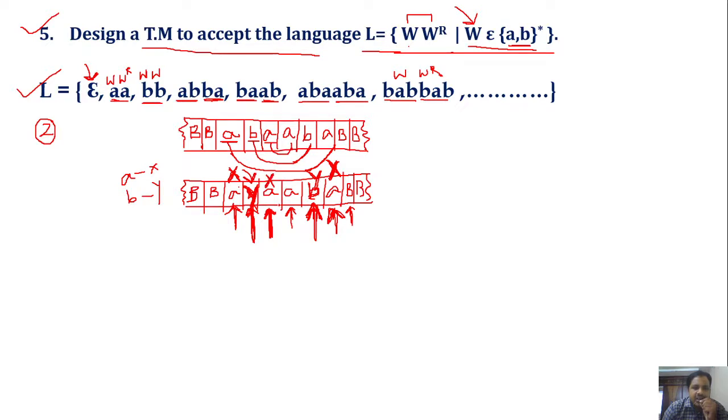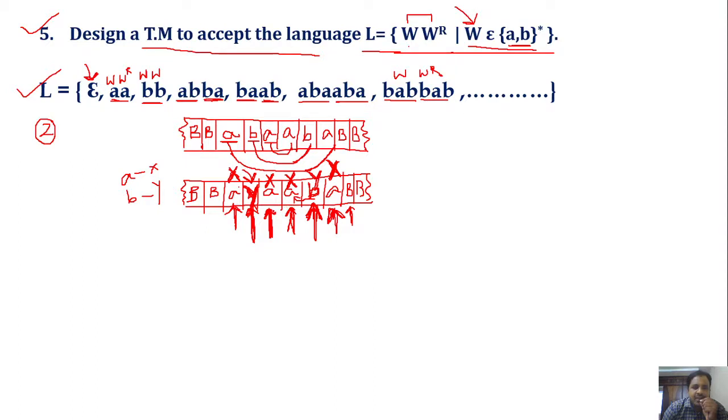Keep on moving the head towards right until we get either X or Y or B. So we got A, keep that as A. Next one is Y. The moment we get Y, keep that Y as it is and move the head towards left. When we move the head towards left, it is A, so mark that A with X and move the head towards left. Then we get X again, and after X, if we move the head towards right, again we get X.